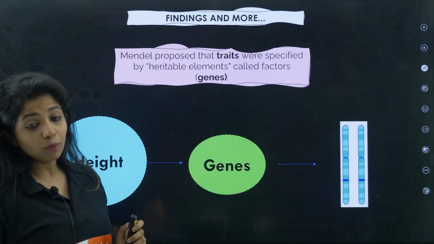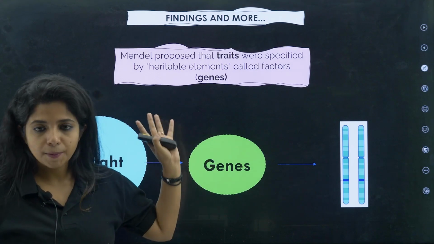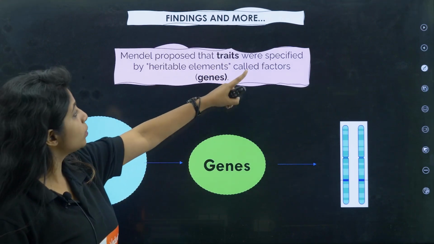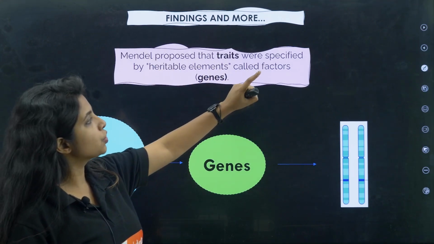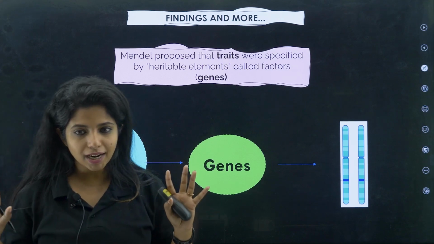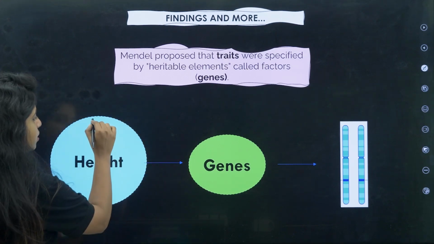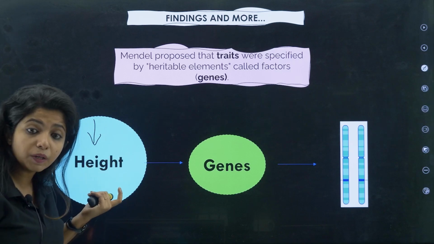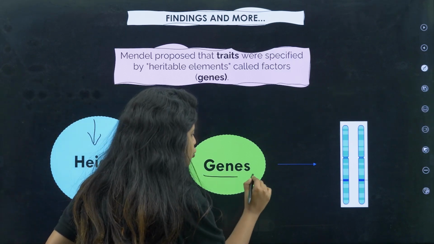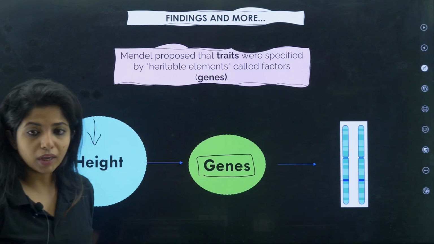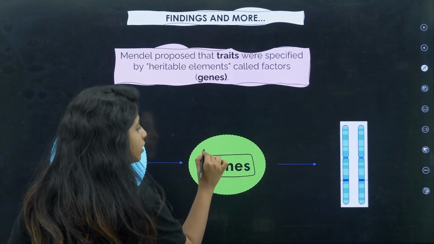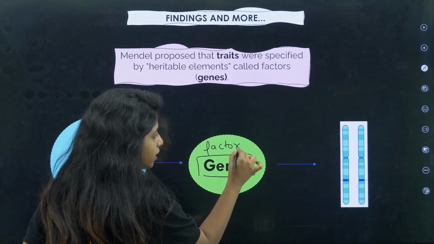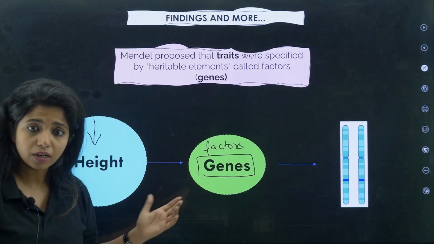Works? Chalo. Now let's see what were his findings. Mendel proposed that traits were specified by heritable elements called factors. You didn't understand? I'll tell you. Suppose there's a trait that is height. Height is defined by something known as genes. But he didn't know that there were genes. He called them factors. Later we came to know that it is genes that he was talking about.